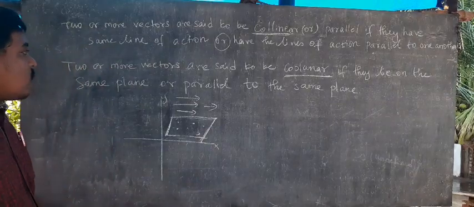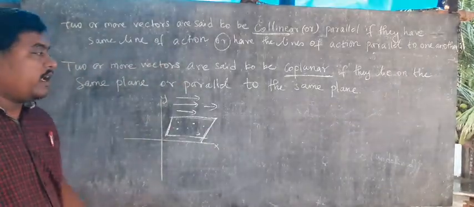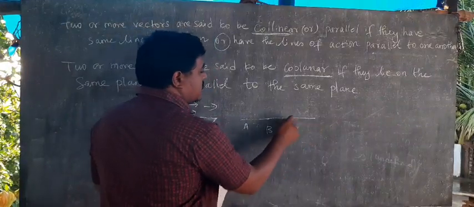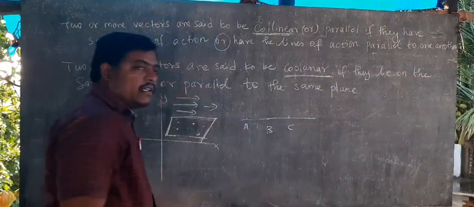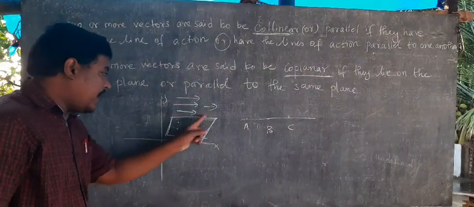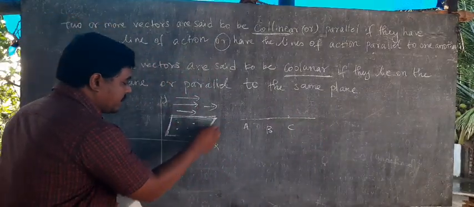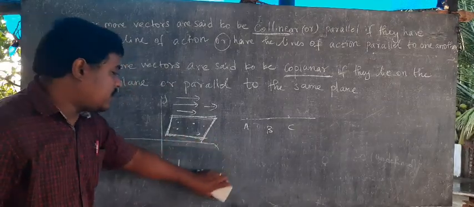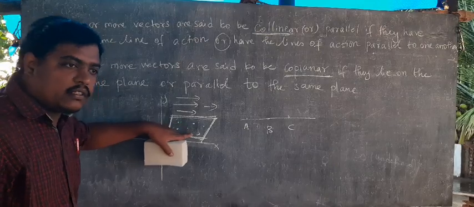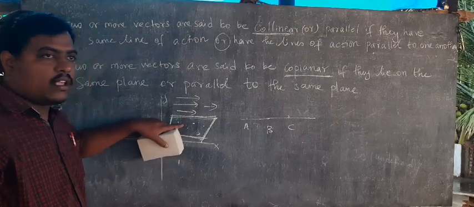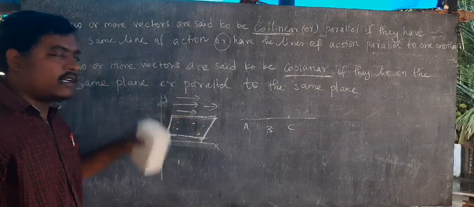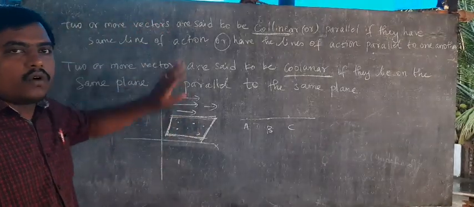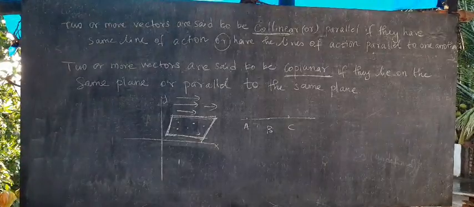That is called coplanar. In a line, the points lie on the same line; line means that is called collinear. In the plane, this is called one plane. Like this or like this, you draw one plane. When you draw it like this, the vectors pass in the same plane or parallel to the plane. That is called coplanar. Clear? So collinear and coplanar are a very important concept. Right? This is also an important definition.